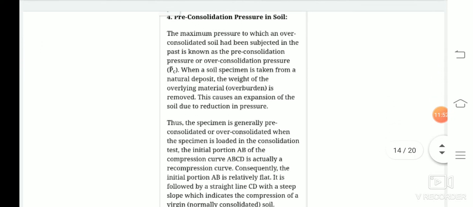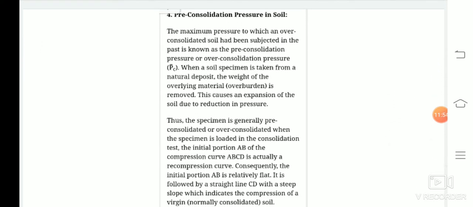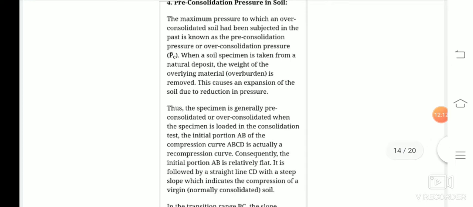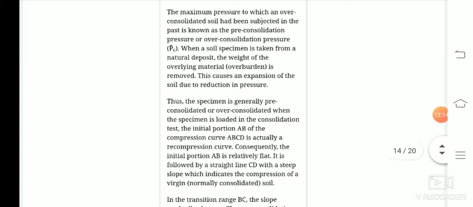So next we are coming to pre-consolidation pressure in soil. What do you mean by pre-consolidation pressure? The maximum pressure to which an over-consolidated soil has been subjected in the past is known as pre-consolidation pressure or the over-consolidation pressure. So when the soil sample is taken from any sort of natural deposits, the weight of the